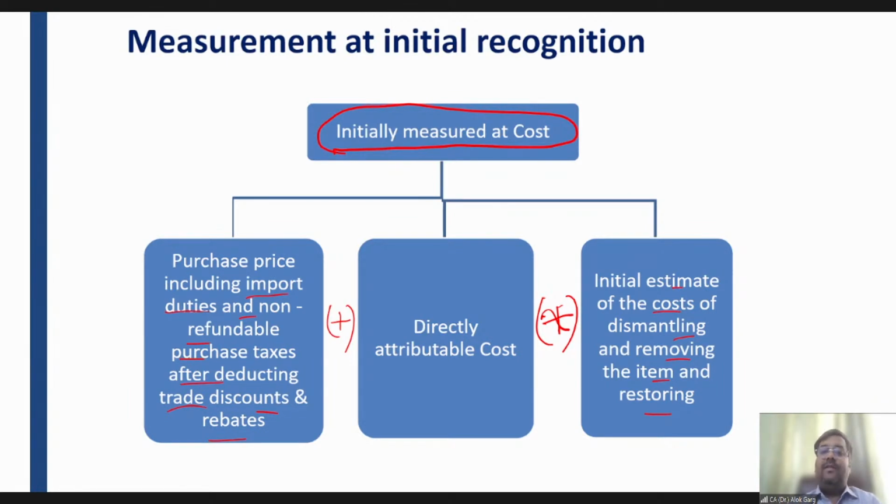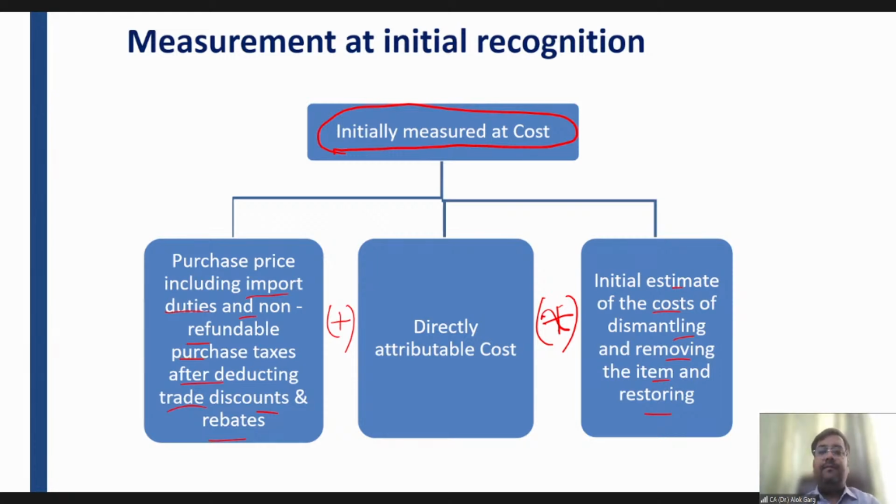The government told this entity that whenever you move from this place, after 30 years, when our contract is over, you have to restore this plot of land in the same condition in which I gave it to you.